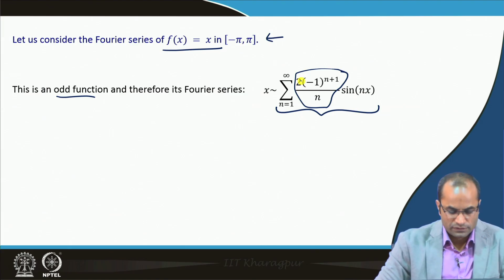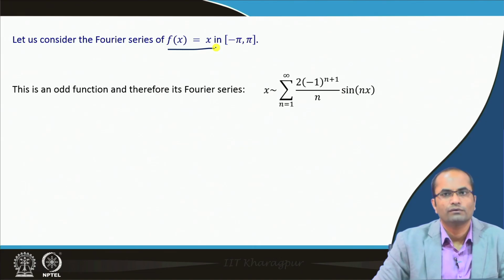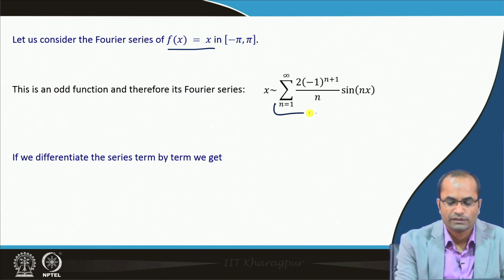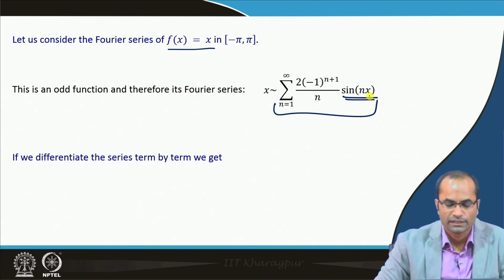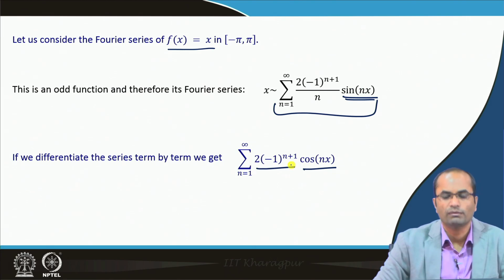Since it is an odd function, we have only the sine terms here. Now, if we differentiate this series term by term, sin n x will become cos n x with the factor n, and n will get cancelled. So we have only 2 times minus 1 power n plus 1.